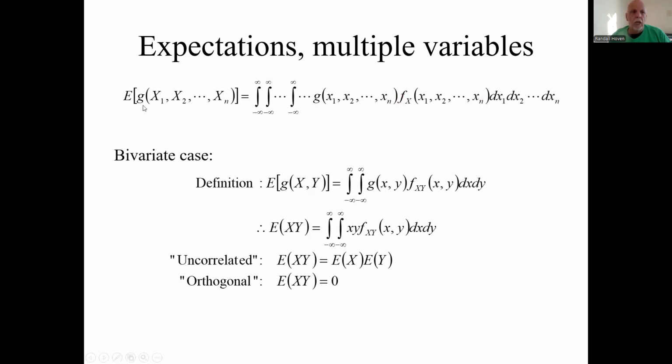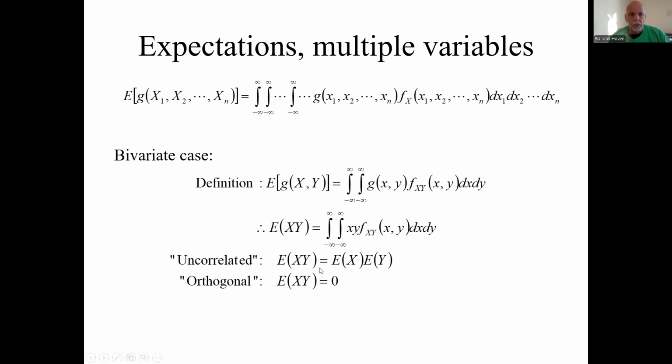Well, you could have a function of multiple random variables. You just have to take multiple integrals, a multiple integral for as many random variables as you have. We'll put that in our back pocket for later use. If you just have two random variables, x and y, it's just a double integral, where you put that function in the integrand with the PDF. If that function is just the product of the two random variables, the expectation for the product of two random variables is this guy.